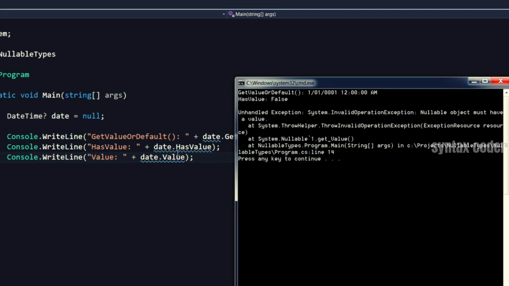When we access the value property, we got an exception. And that exception is of type invalid operation exception. It's saying nullable object must have a value. So basically the lesson here is when you access the value property, you should make sure that your object has a value. Otherwise, you're going to get an exception.